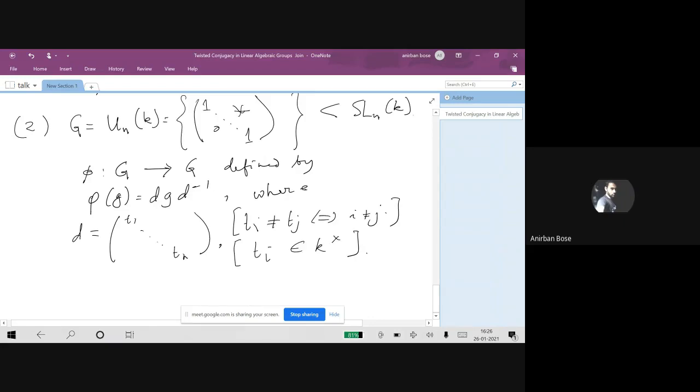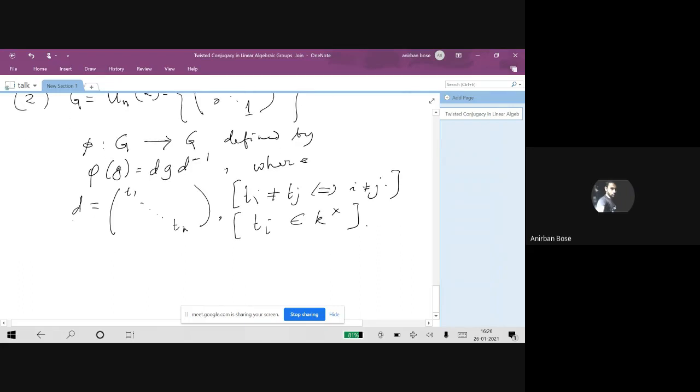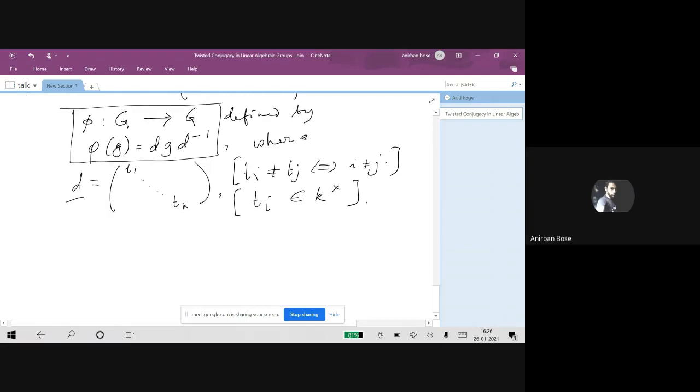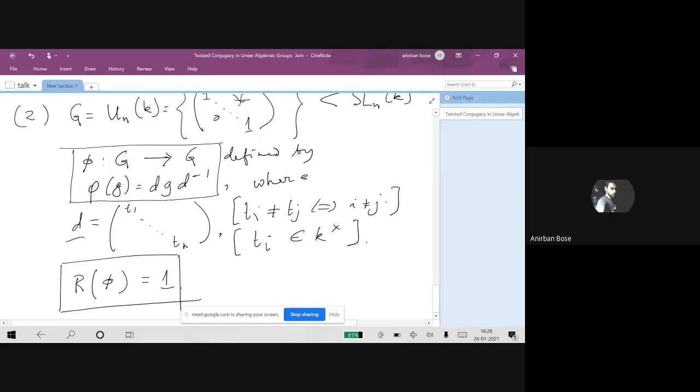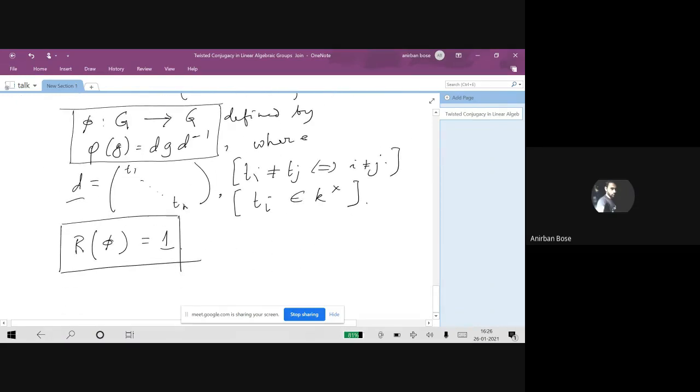So we fix such a choice of T1, T2, Tn, and fix that corresponding diagonal matrix D, and I take every element in this upper triangular unipotent group to the conjugate of itself via this element. If we consider this automorphism, then one can compute and show that R phi is actually equal to 1 in this case. So in the case of this group also, we see that the R infinity property fails.